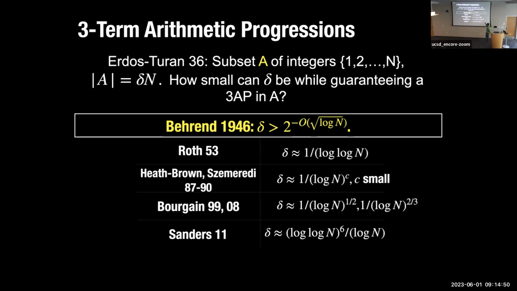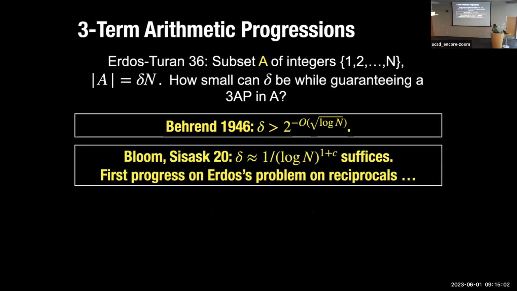But 10 years ago, people realized that 1 over log seemed like a barrier. If you have any set with roughly 1 over log n fraction of the elements, then you have a 3-term arithmetic progression. And going beyond that seemed difficult. And this was overcome by Bloom and Sisask in a breakthrough work in 2020, where they went slightly over, to 1 over log n to the 1.01.